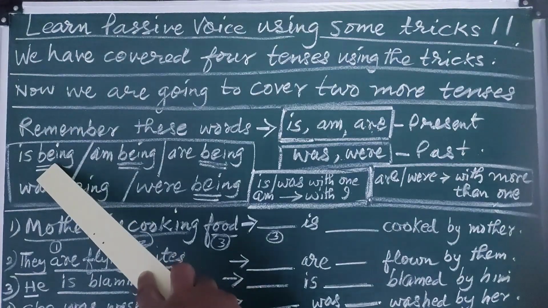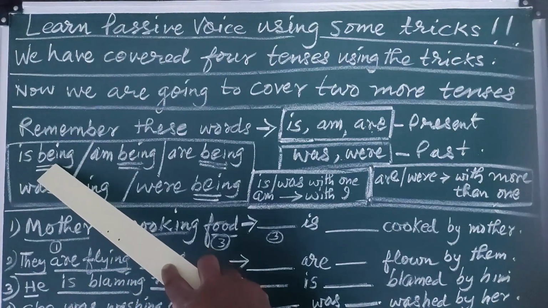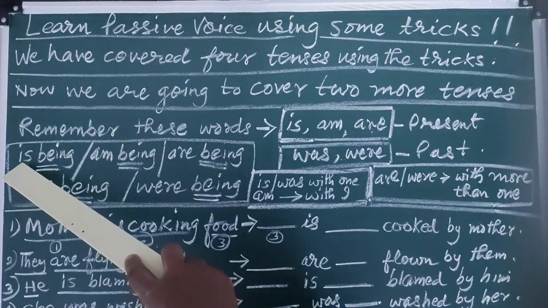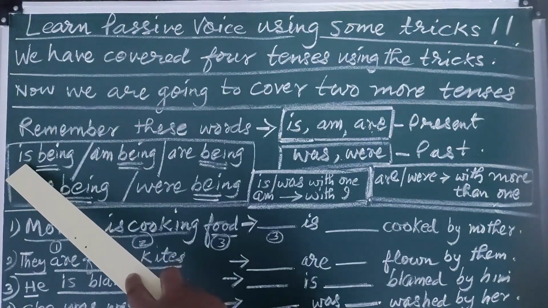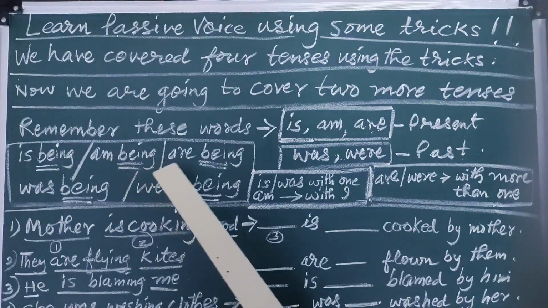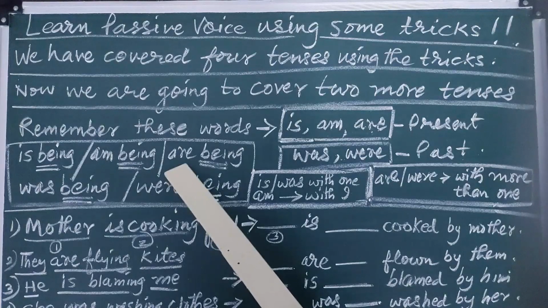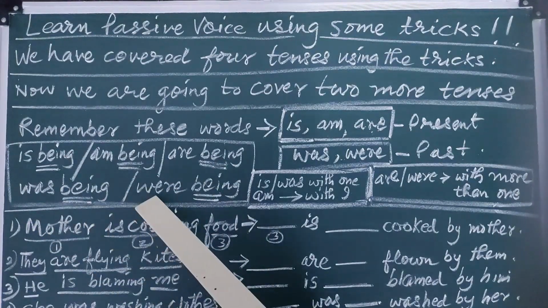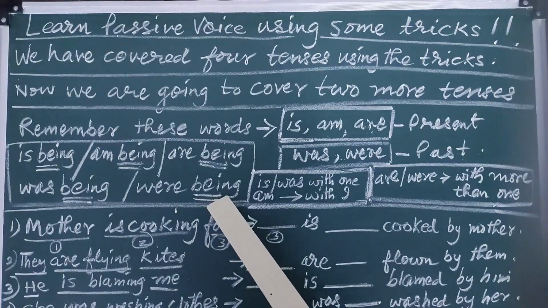For easy purpose, I tell you again, please combine being with the word given in the sentence. We don't have to identify the tense. That will be a matter that we will do later on. Let us see. If the sentence has is, just write is being. If it has am, please write am being. If it is are, then please write are being. If it is was, then was being. If it is were, then were being.